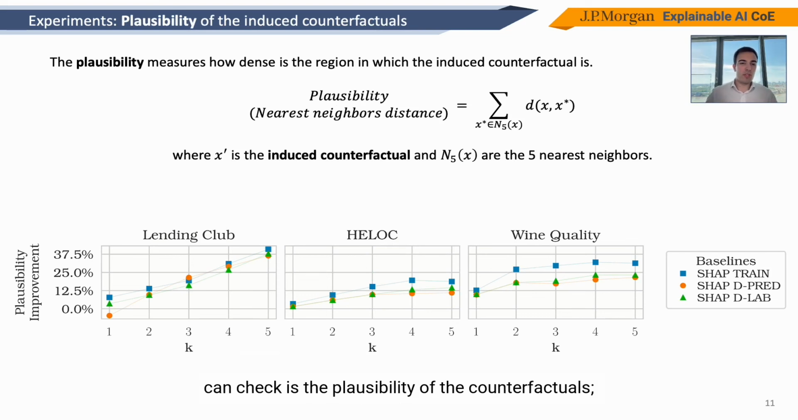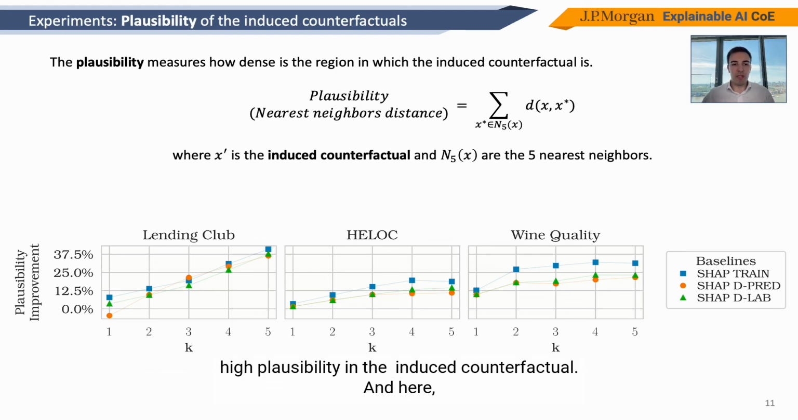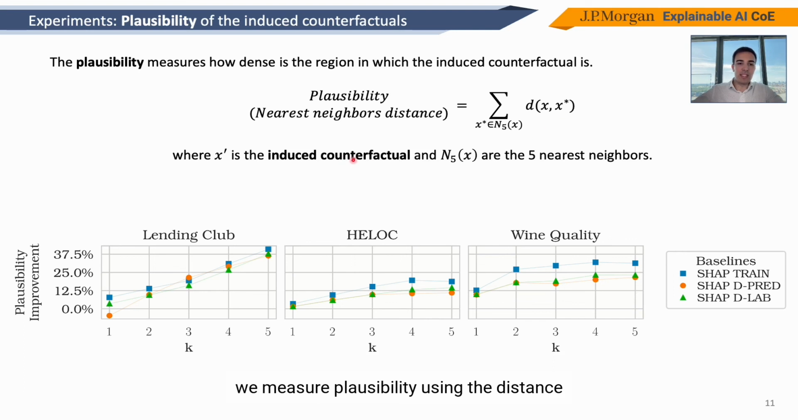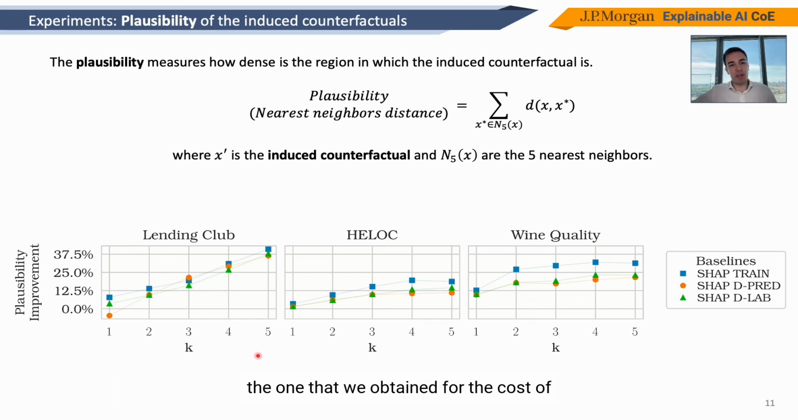Another metric that we can check is also the plausibility of counterfactuals. And again, here the expectation is that an explanation that is a good feature importance explanation will be suggesting to change features that give you high plausibility in the induced counterfactual. And here we measure plausibility using the distance from the 5 nearest neighbors. And we obtained in the experiment similar results to the ones that we obtained for the cost of the induced counterfactuals. So 0% is again a similar performance to the baselines, and we see that in almost all settings among different datasets and different numbers of top features allowed to change, our explanation has higher plausibility than the baselines.